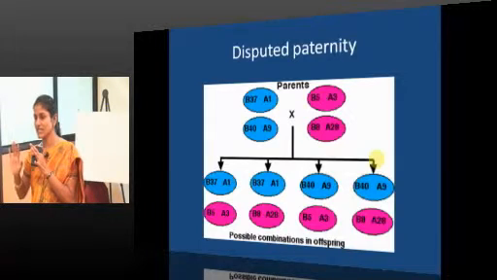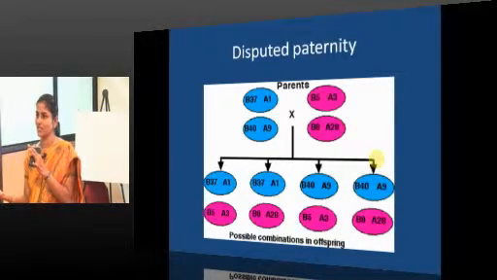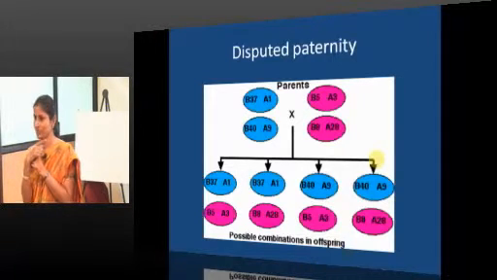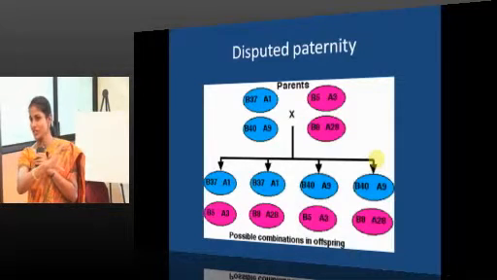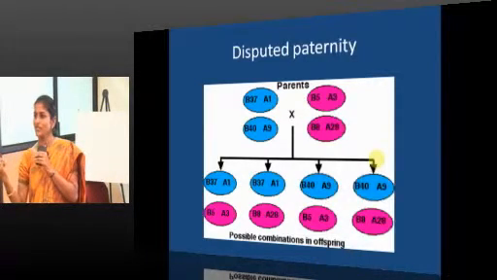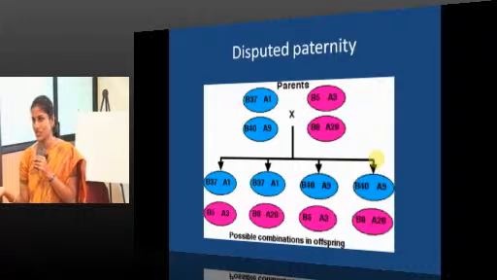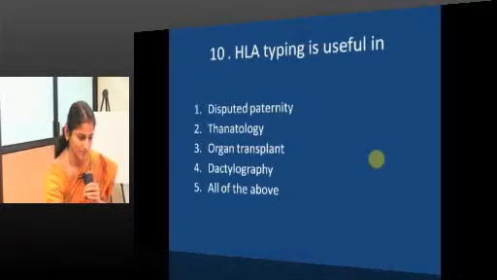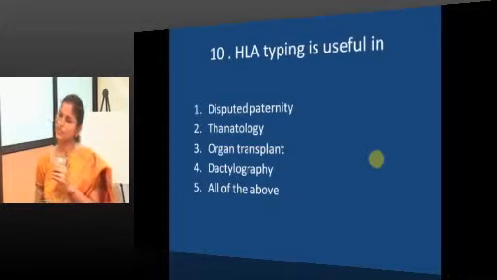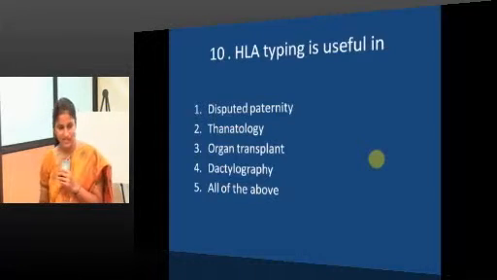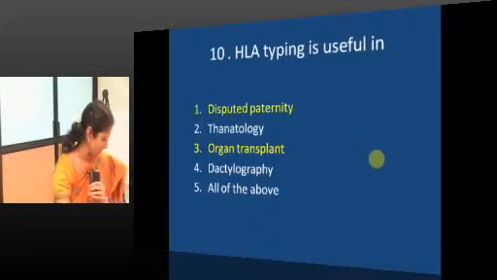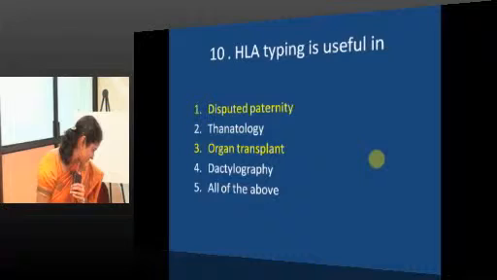When a child has anything apart from this, then the child is not a biological child of this couple. So these are the expected combinations. When there is any deviation, the child is not a biological child of the couple. So HLA typing is useful in organ transplant and disputed paternity. Good.